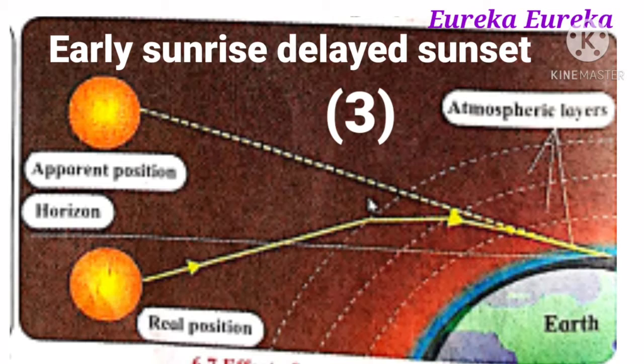Horizon, and this is due to the refraction of light or the atmospheric refraction. We observe a delayed sunset.